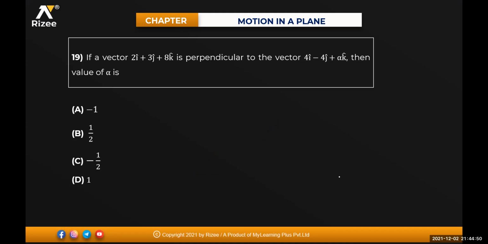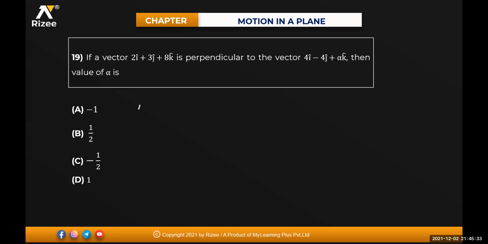19th one. If a vector 2i cap plus 3j cap plus 8k cap is perpendicular to the vector 4i cap minus 4j cap plus alpha k cap, then what is the value of alpha? Anyone? Option B. If a vector 2i cap plus 3j cap plus 8k cap is perpendicular to the vector 4i cap minus 4j cap plus alpha k cap, then the value of alpha will be equal to how much?